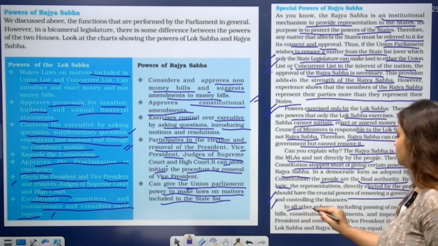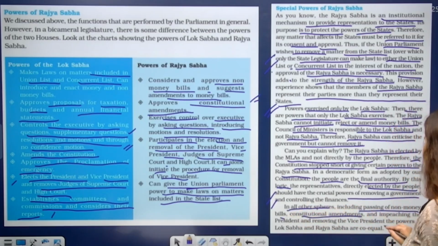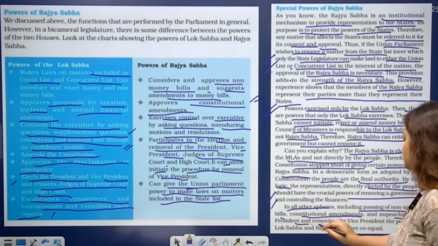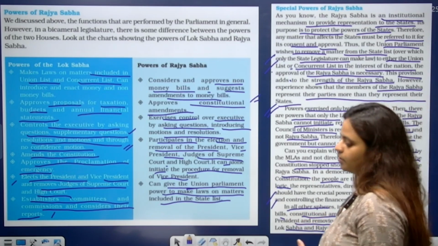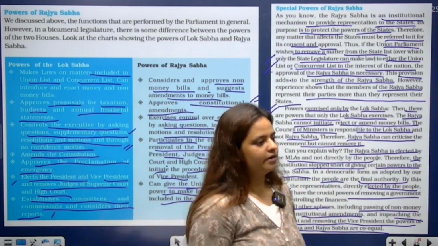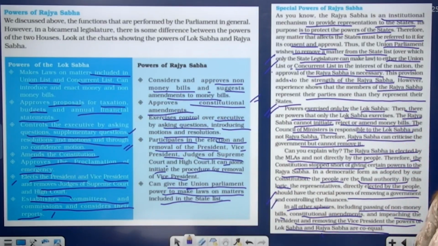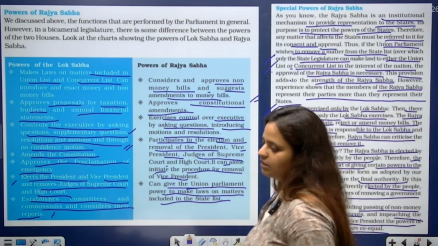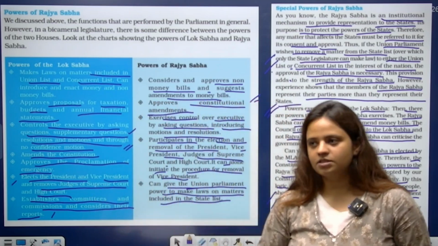Okay. In all of the spheres, including the passing of non-money bills and constitutional amendments and impeaching the president and removing the vice president, the powers of Lok Sabha and Rajya Sabha are co-equal. So there are some cases where we see that the powers of Lok Sabha and Rajya Sabha are equal when it comes to the impeachment of the president and removing of the vice president. Here we see that the powers of the Lok Sabha and Rajya Sabha are almost the same. Okay.